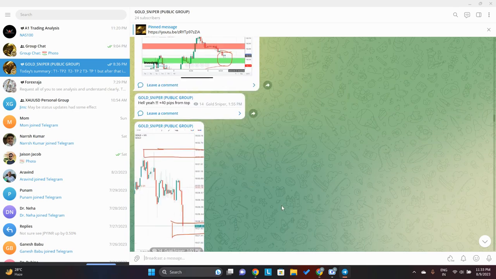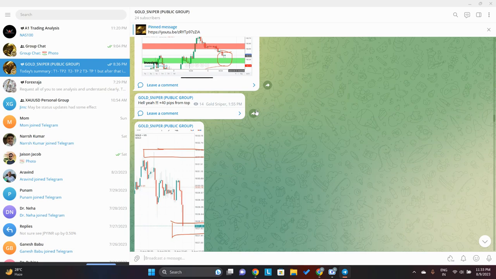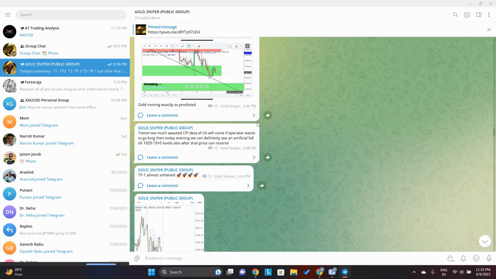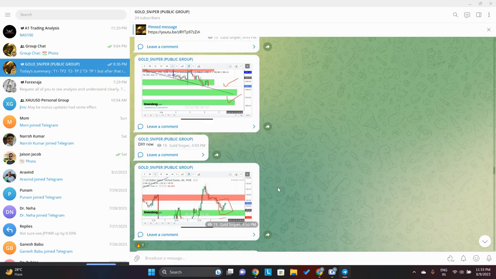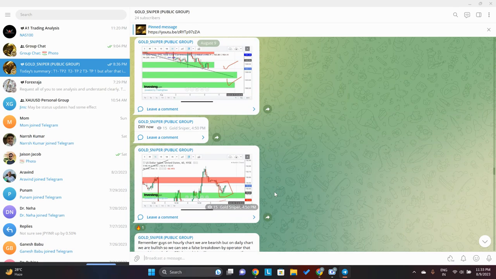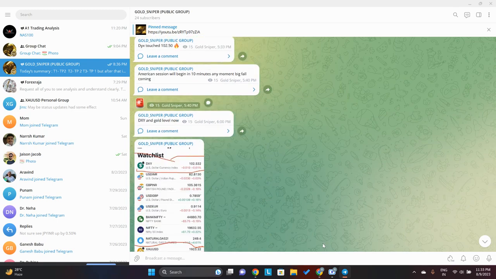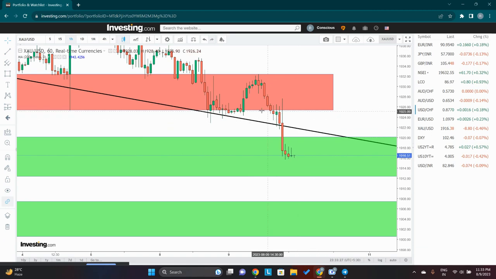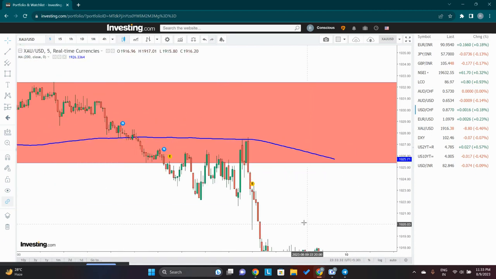So for the first trade, the targets which I had given had successfully come. Even my second trade was successful. The third trade, I want to show that one, because that's where the problem occurred. During the third trade, DXY was falling, but suddenly it gave a huge bounce. That's what caused it. My third trade was somewhere around 1920, 1921, approximately here. And here was the trade. I'll show you.